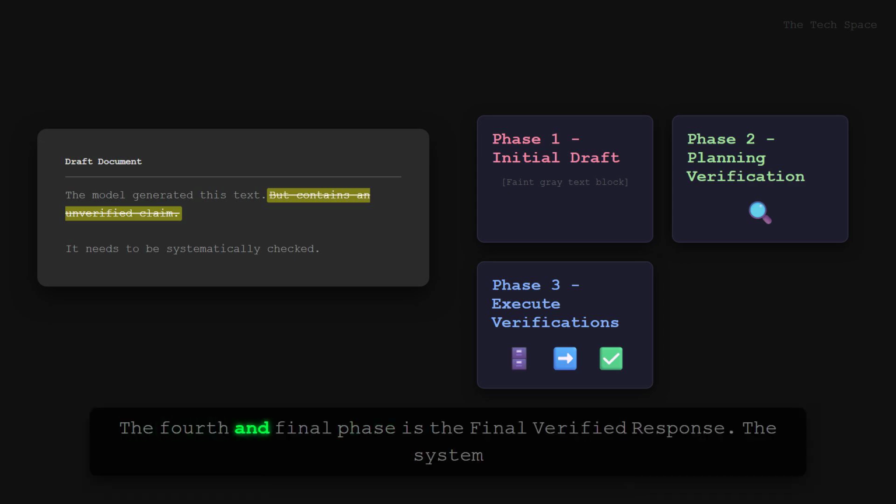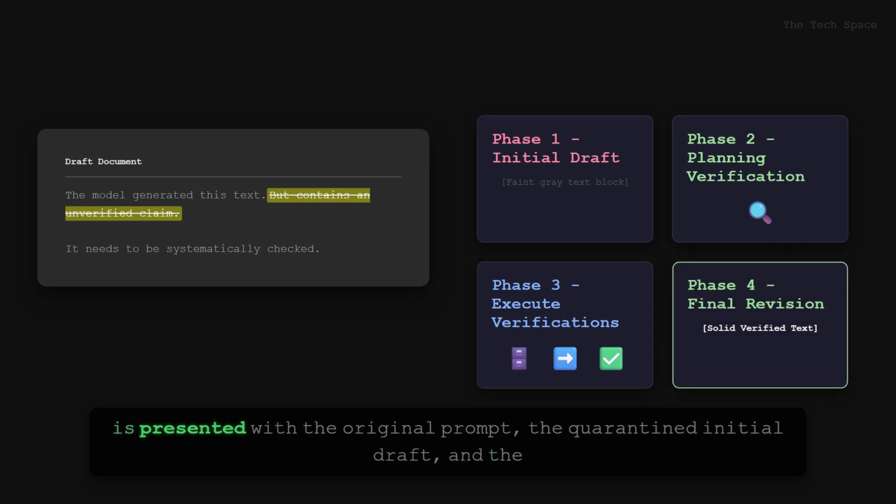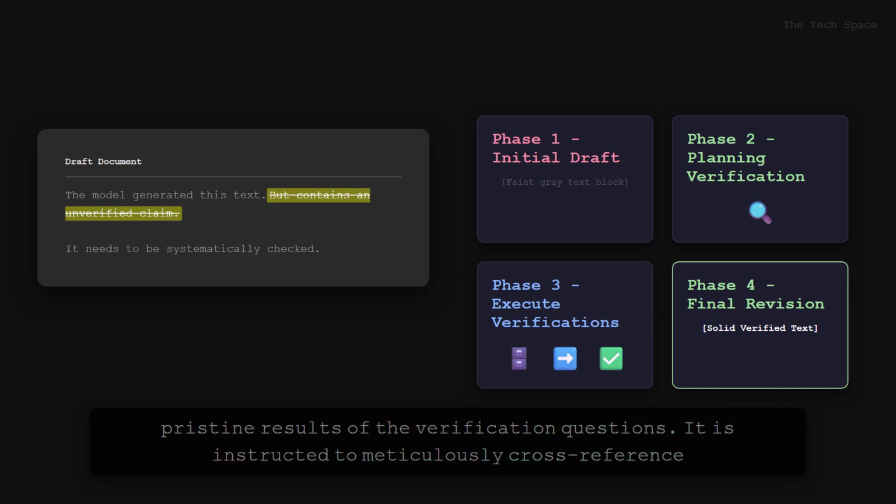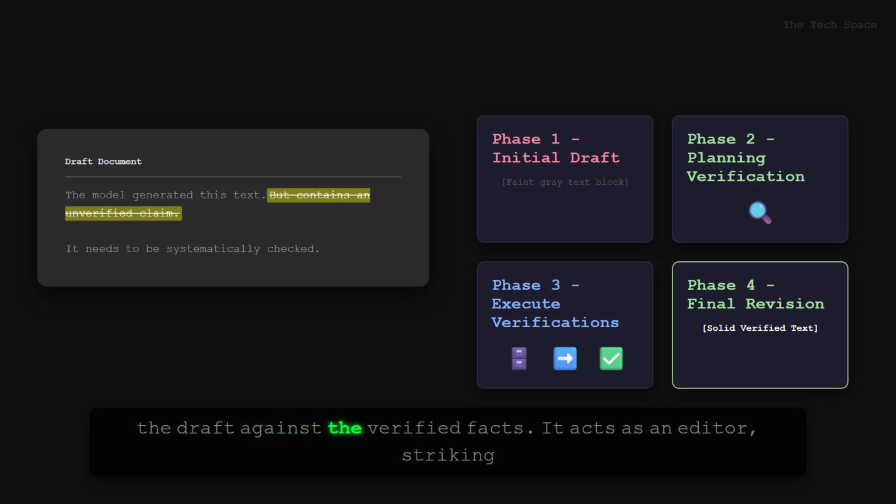The fourth and final phase is the final verified response. The system is presented with the original prompt, the quarantined initial draft, and the pristine results of the verification questions. It is instructed to meticulously cross-reference the draft against the verified facts. It acts as an editor, striking out the hallucinations and rewriting the text to align with the truth. The fabricated launch date of 2020 is caught, corrected to 2021, and the final, factually secure response is finally rendered to the user.